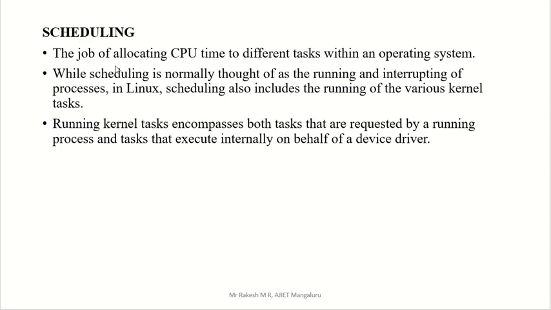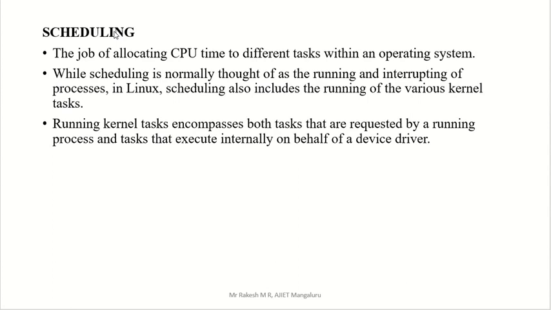Scheduling. The job of allocating CPU time to different tasks within an operating system. That is one general explanation or definition of scheduling. Scheduling, you know, is how to schedule your process to the CPU, or how your CPU is scheduled to each process. Okay, that concept is called scheduling.